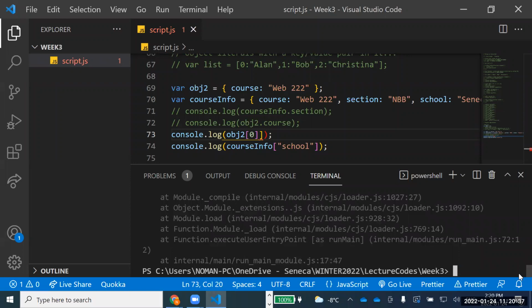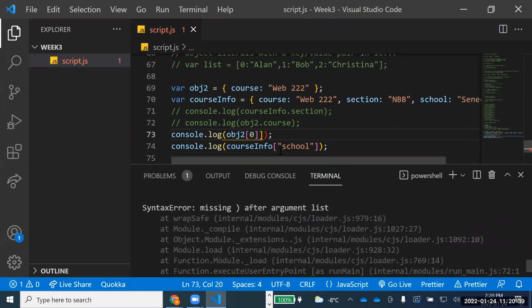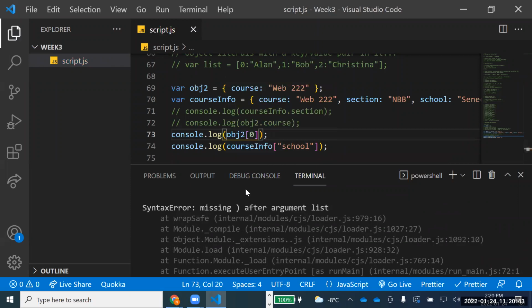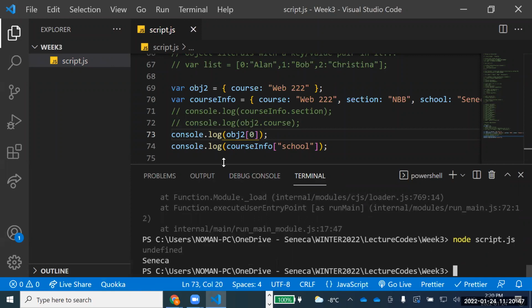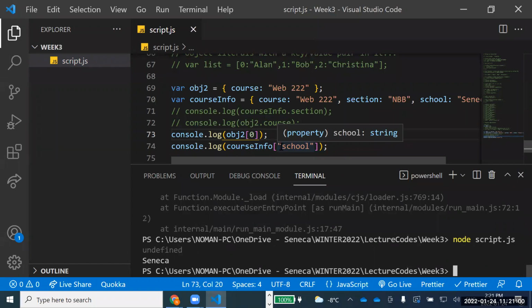Oh, something is missing after that. Sorry, I was just thinking what's going on. Now see here, it says obj2 0 is undefined. It's not collecting that as an array.